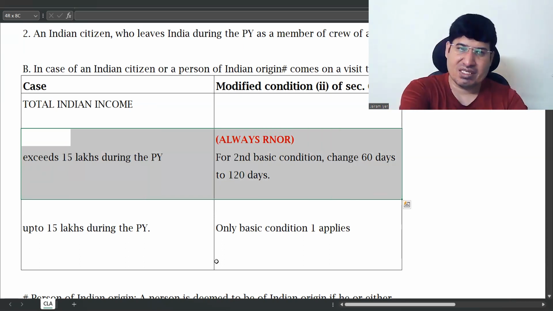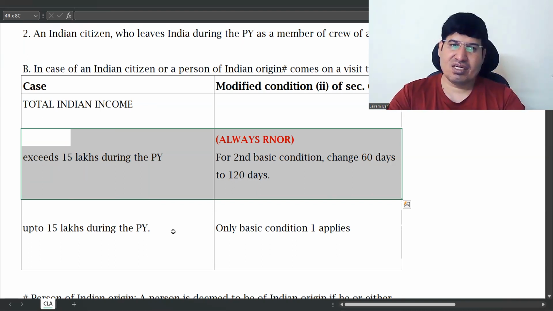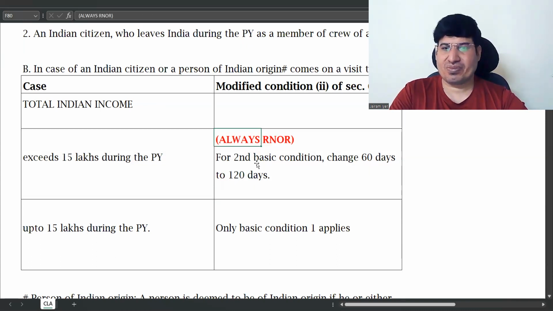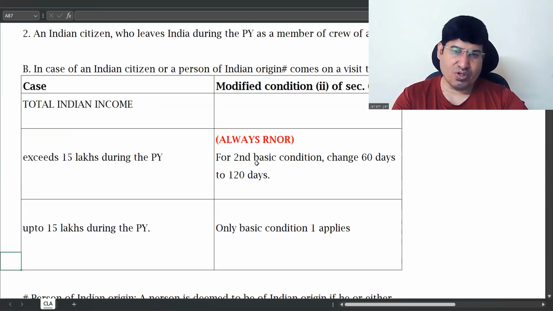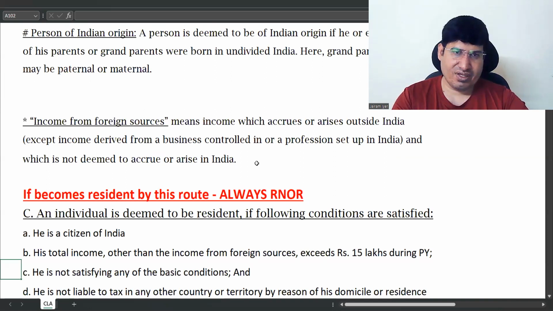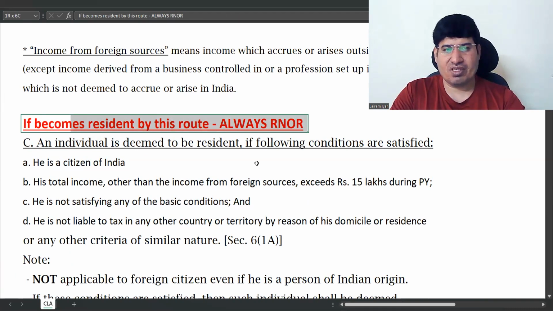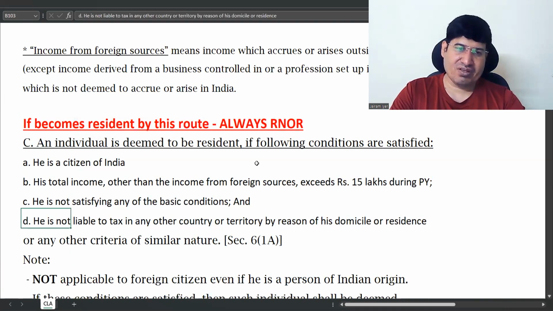If he's a part of this exception and his income is exceeding 15 lakhs, he will always become RNOR. So these conditions you should know. And the last one is C. Here also, if he becomes a resident through this route, he'll always be RNOR. So these conditions also you should know.